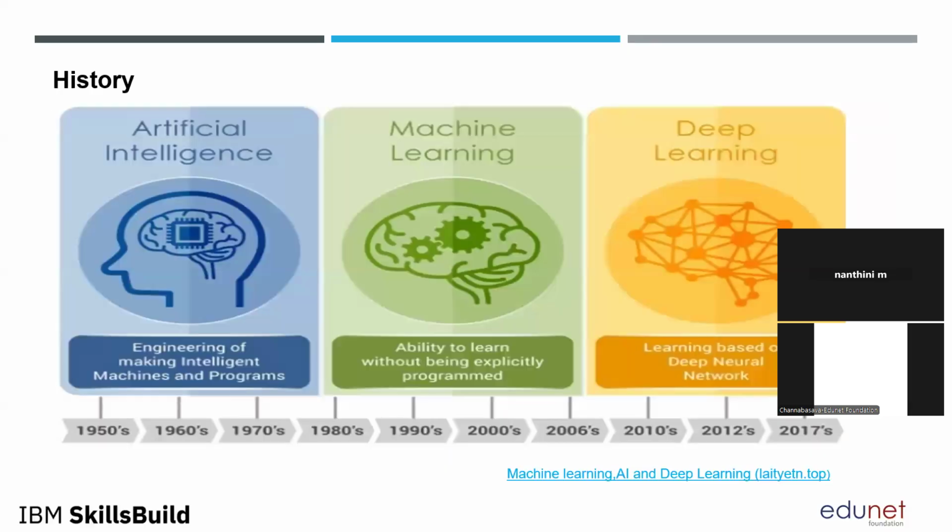Then coming to the history of AI, starting from the 1950s, the first one is artificial intelligence. We have already had an explanation of what artificial intelligence is. It is making the machine, incorporating intelligence into a machine, so the machine can behave like a human being. How can the machine behave like a human being? With the help of learning capability. That is where machine learning comes into the picture.